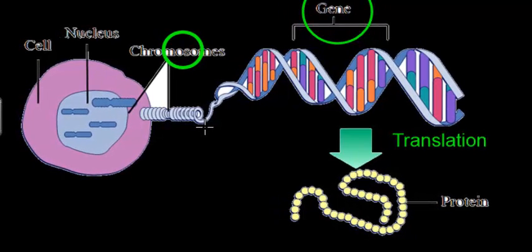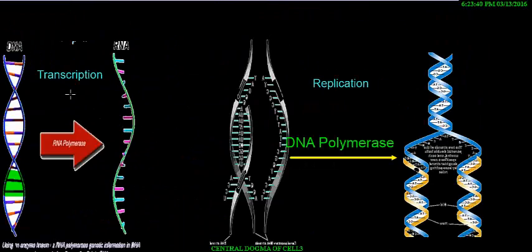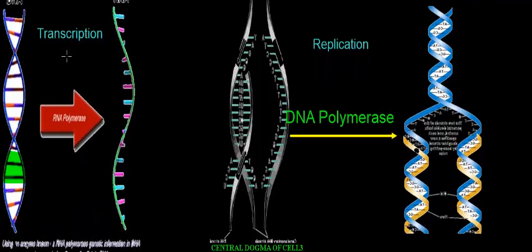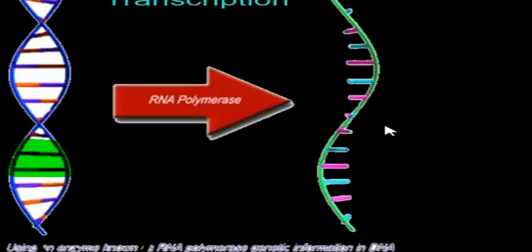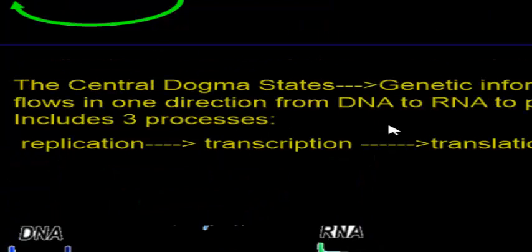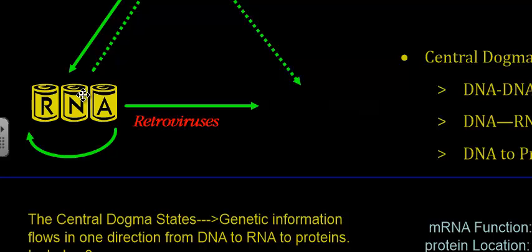Basically every nucleated cell contains chromosomes. Chromosomes open up in the form of long double helical DNA, and then single stranded mRNA is formed by the process of transcription. In transcription RNA polymerase is involved, while in replication DNA polymerase is involved. You can see here in the picture DNA polymerase is involved in replication. Different kinds of enzymes are involved in these processes. That's why they complete this process called the central dogma of life.